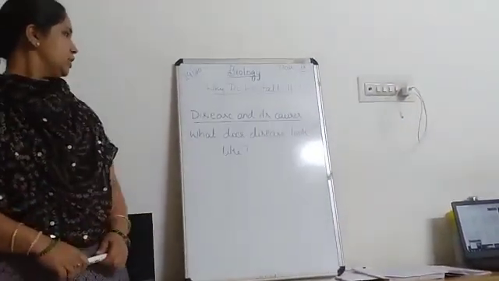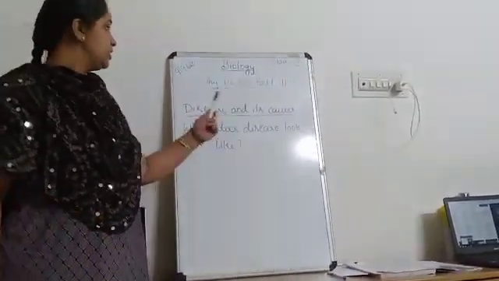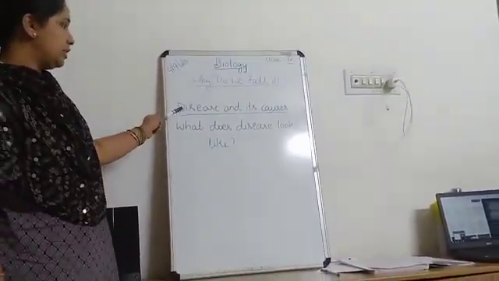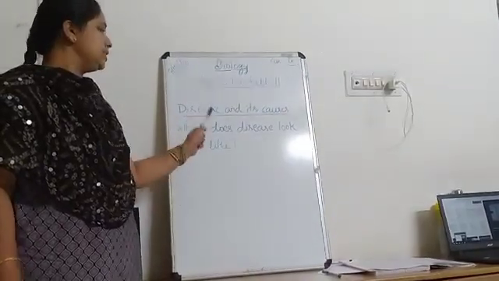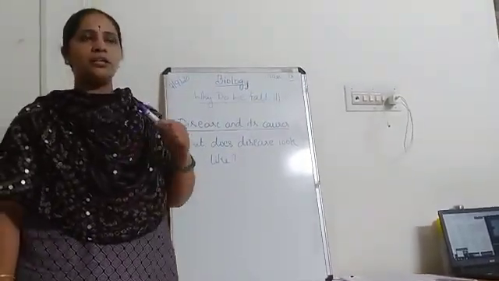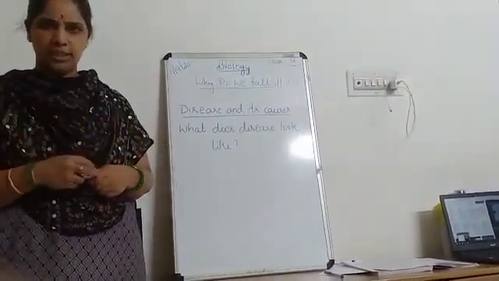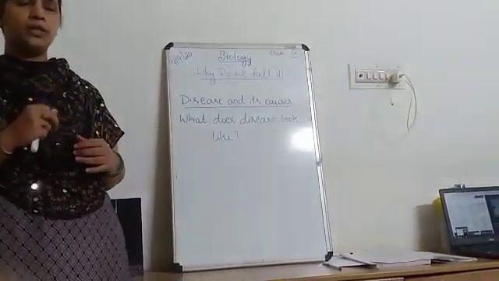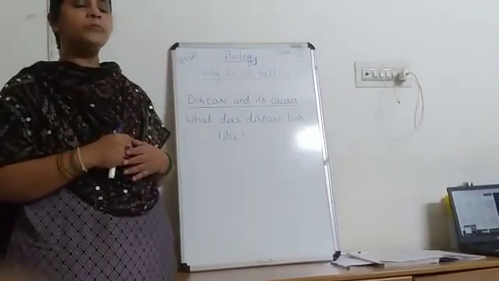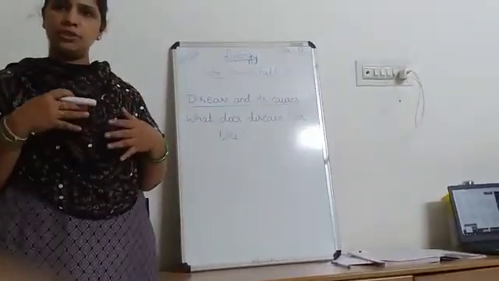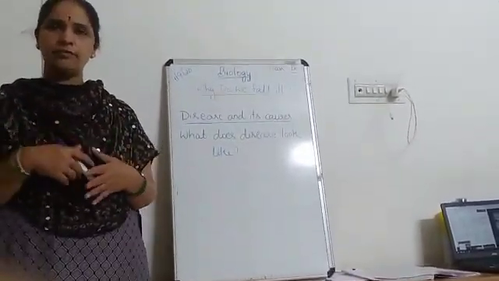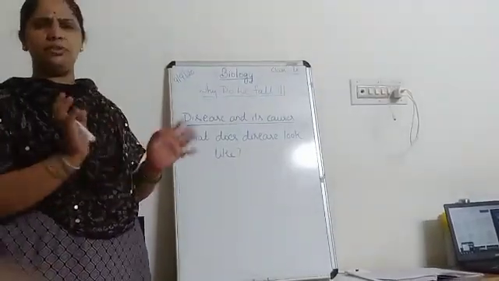Okay, so now let us know more about the disease. So disease and its causes. So under this topic we will learn what a disease looks like. Okay, children, how do we know that we are suffering from a disease? Okay, for example, before that, see, there are so many organ systems functioning inside our body, that is inside the body of all the living organisms.